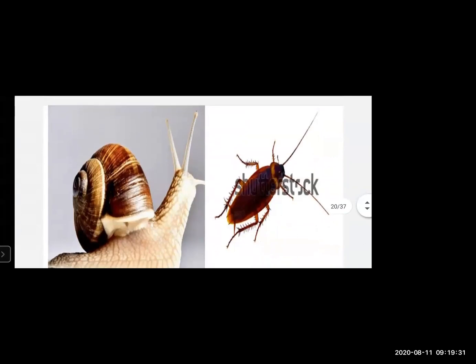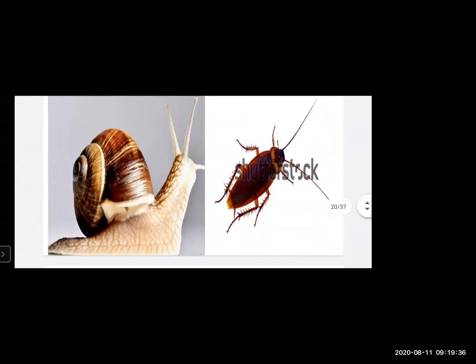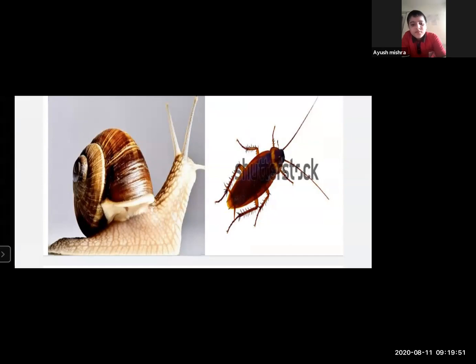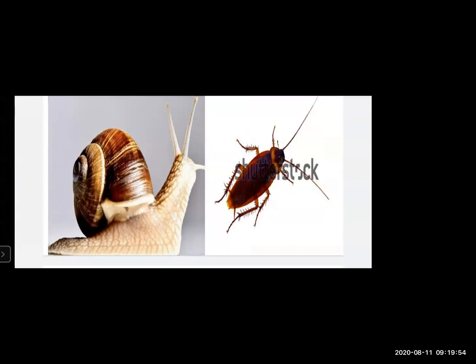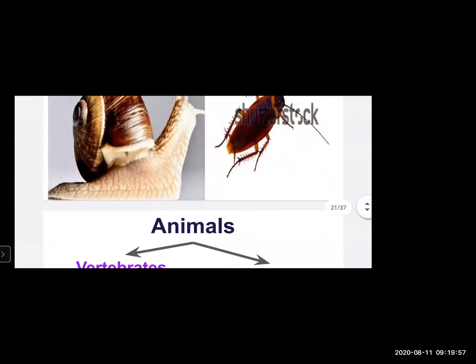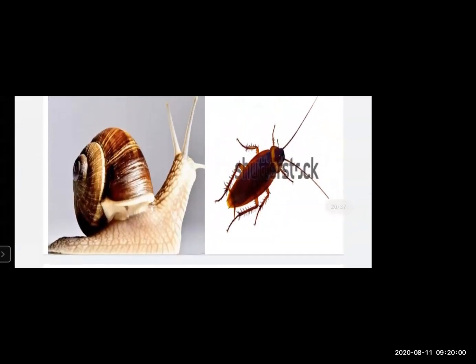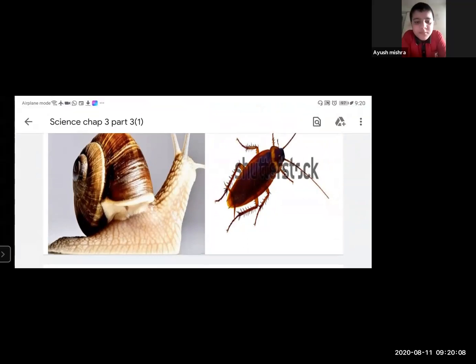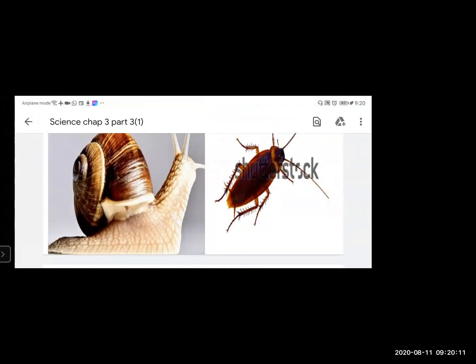Now we will move to invertebrate animals. An invertebrate animal doesn't have a vertebral column inside its body. Therefore they are called invertebrate animals. For example, snail, cockroaches, and can you give me any more examples, students? Those who don't have a vertebral column in their body. Earthworm, insect, and bees.